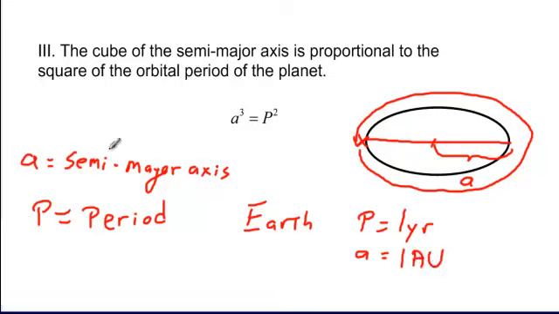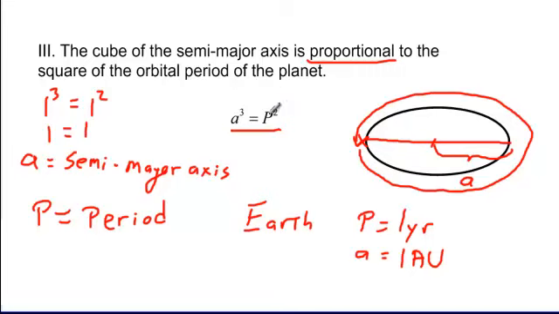If we use this exact set of numbers, then not only are they proportional, they're actually equal. That means if we use years and astronomical units, then a cubed is equal to p squared. And if we look at the example from the Earth, 1 cubed is equal to 1 squared. Well, 1 cubed is 1, 1 squared is 1, and hopefully 1 equals 1.